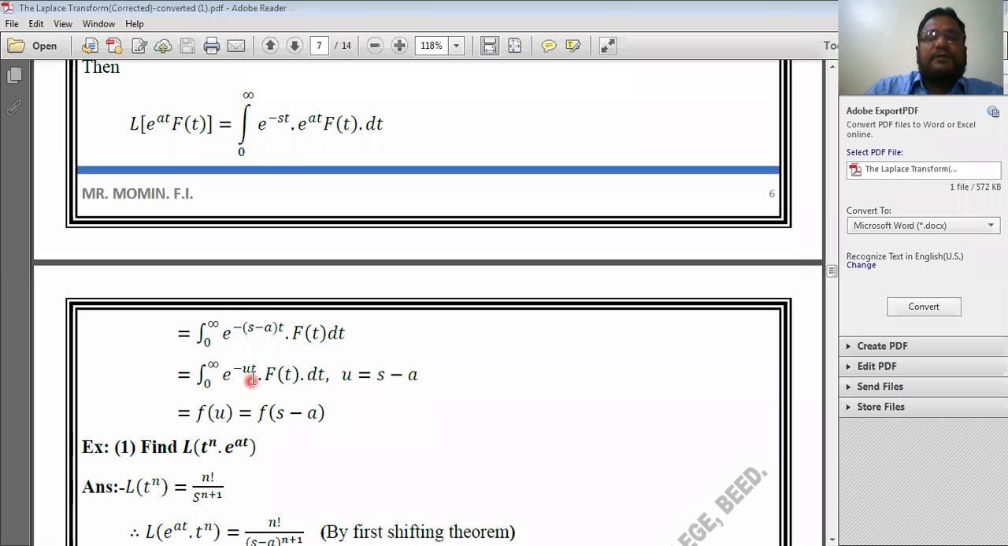Okay, we generally write F of s. If this were e to the power minus st, integration from 0 to infinity e to the power minus st into f of t into dt, then we write F of s. But instead of s here it is u, therefore it becomes F of u.